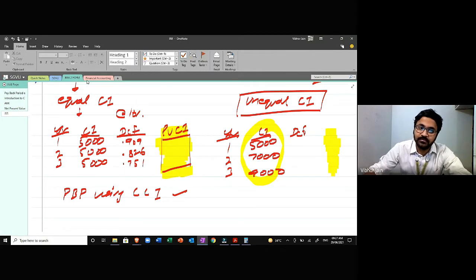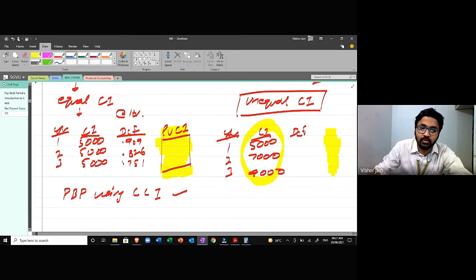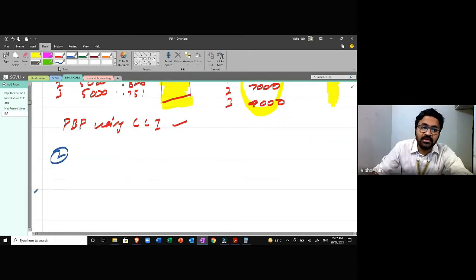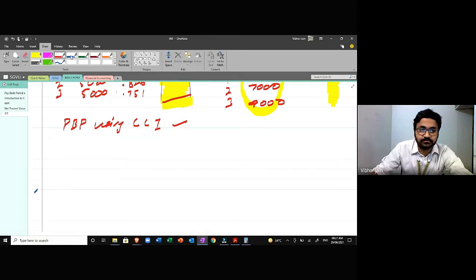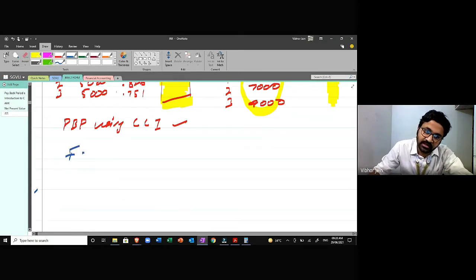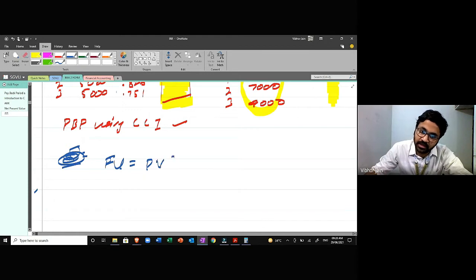Okay, the next method that we're going to talk about is... the logic behind using 1.1 is very easy, very simple. Pay attention. The formula is future value is equal to present value or principal into 1 plus r raised to the power n.